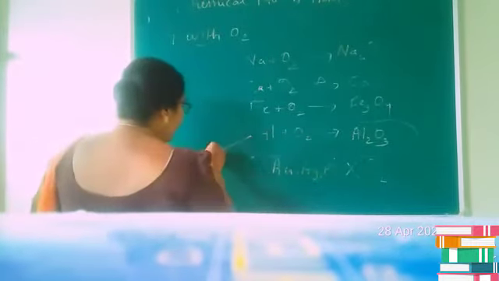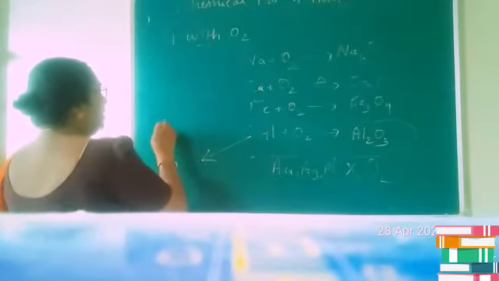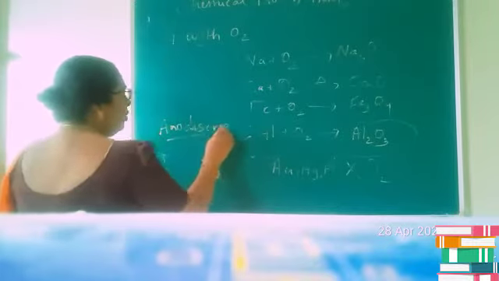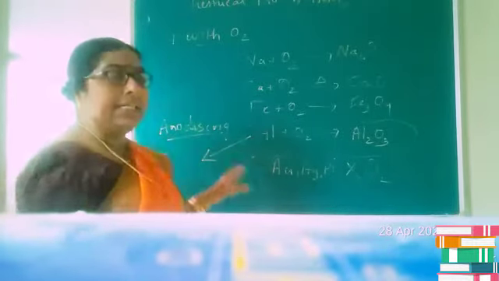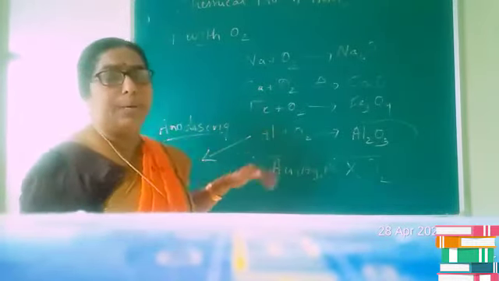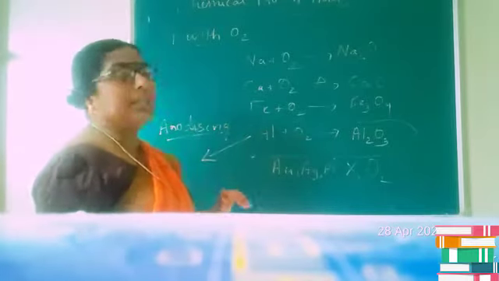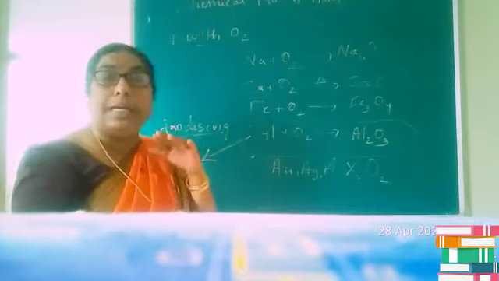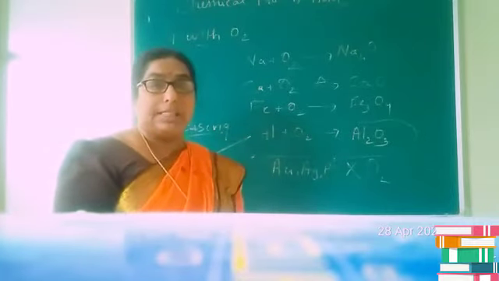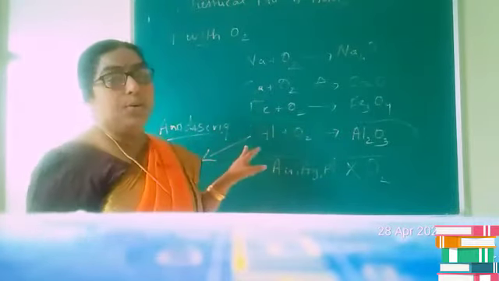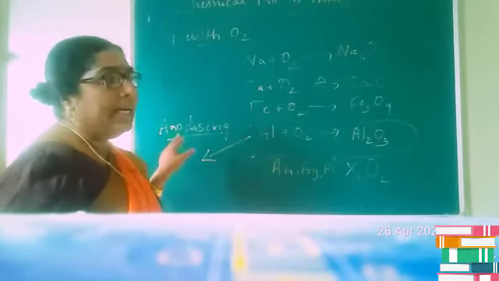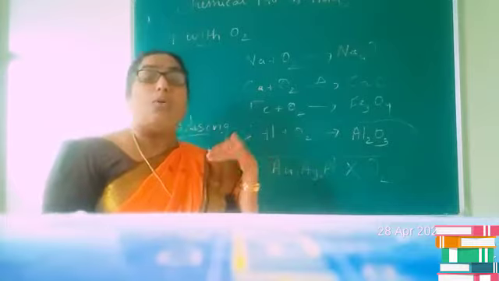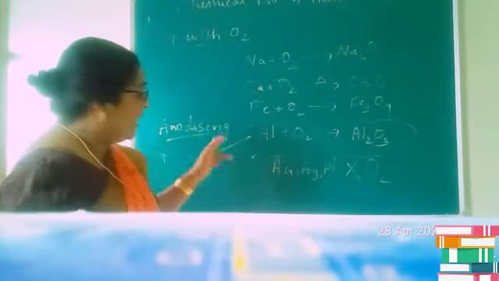Children, when we discuss oxygen, here I want to explain one term, which is termed anodizing. Anodizing is actually the artificial preparation of an oxide layer on the surface of aluminium. We are going to coat aluminium with a thick layer of oxide. This is termed anodizing. Is it clear, children? It is the way of protecting aluminium by forming a thick oxide layer on its surface.